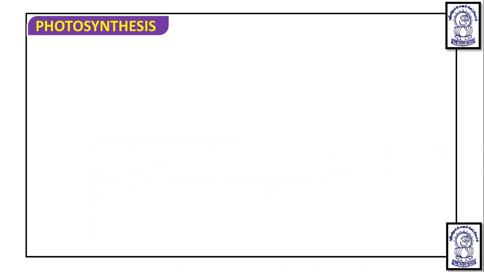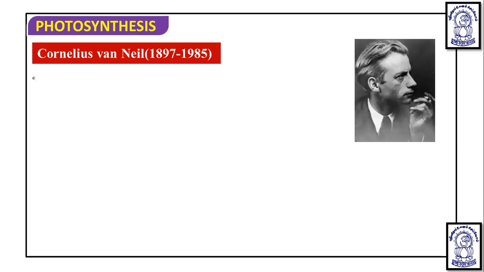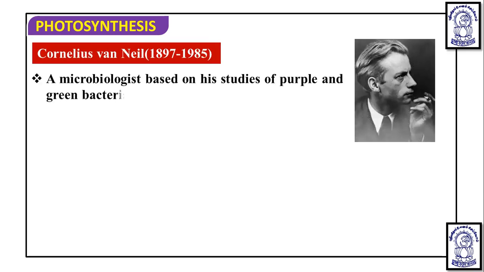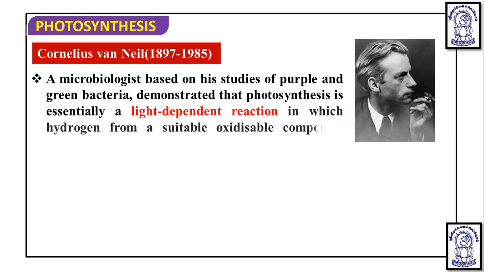Now, later, Cornelius van Niel came. Cornelius van Niel was a microbiologist, and he worked on purple and green sulfur bacteria. Based on his studies of purple and green bacteria, he demonstrated that photosynthesis is essentially a light-dependent reaction in which the hydrogen from a suitable oxidizable compound reduces the carbon dioxide to carbohydrate.